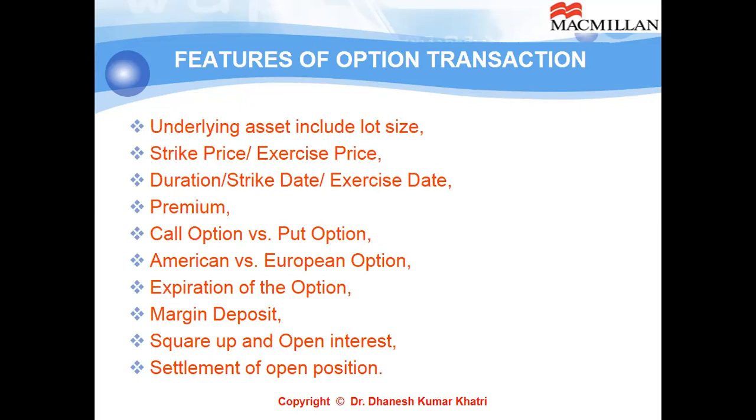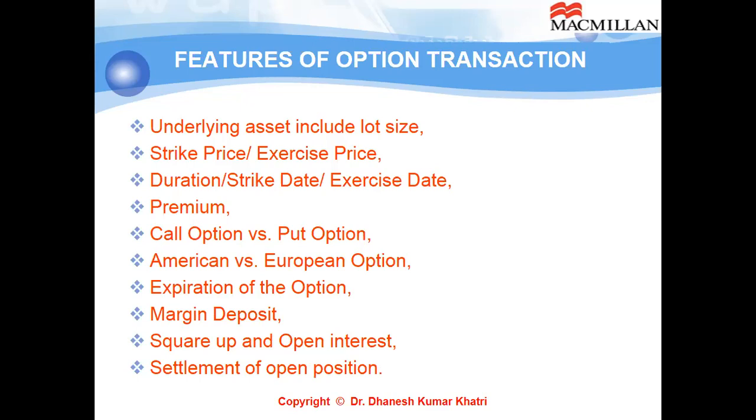Similarly, on 2nd April, you buy an option for June, because as of any month, options are available for the first month, the second month, and the third month. So if you buy on 2nd April a call option of European style for the month of June, that means this option can be exercised only on the last Thursday of June, not before that, because it is a European option. So it becomes call European option. In short, we call it CE: C for call and E for European. If it is American, CA: C for call, A for American.